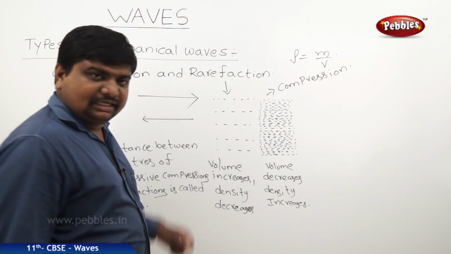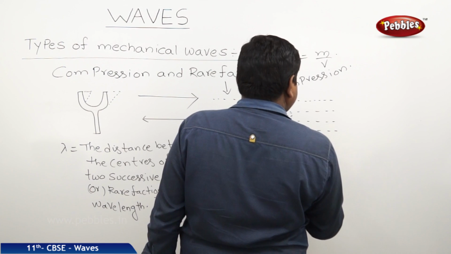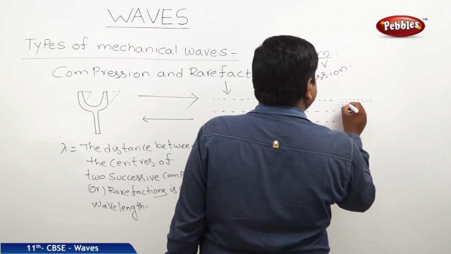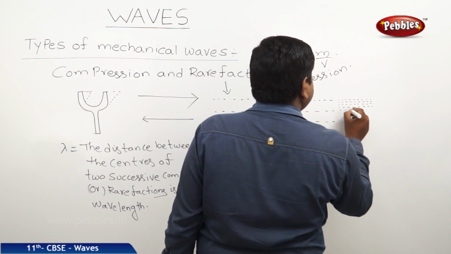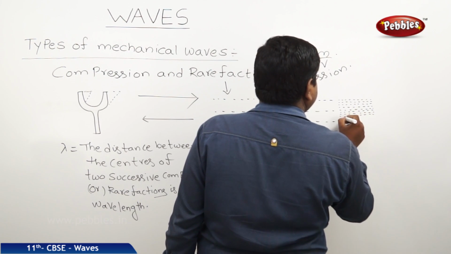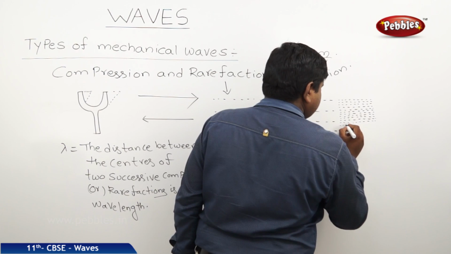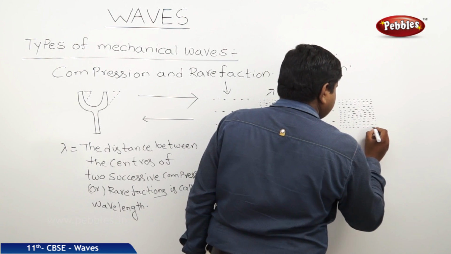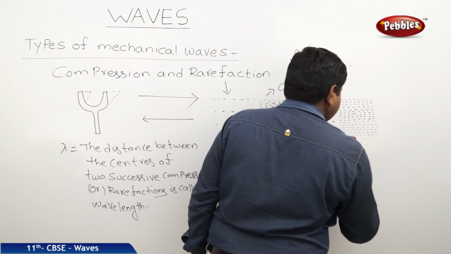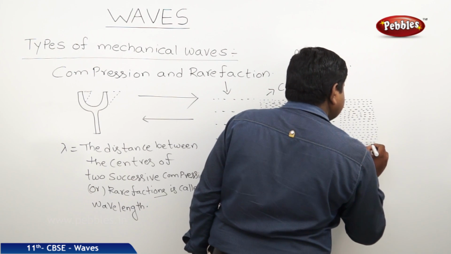That means this is the compression, and again we will see more rarefaction, then again compression. So we can observe the more crowded particles within the given volume like this.